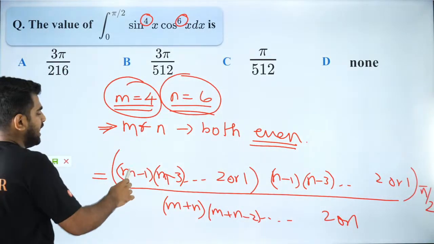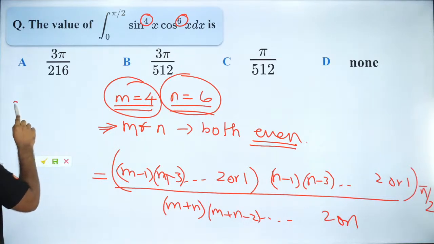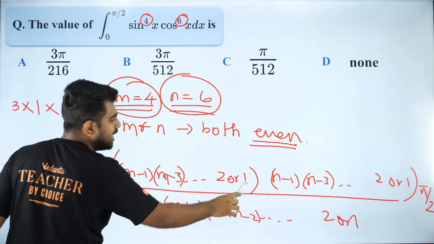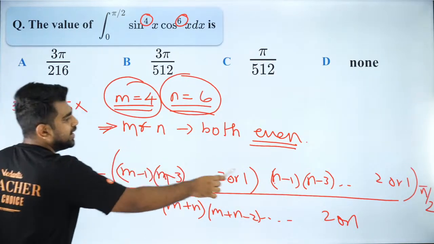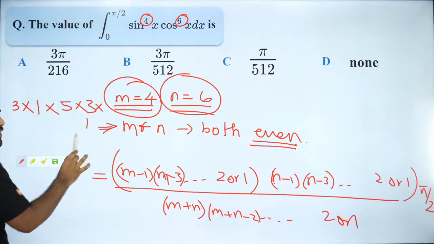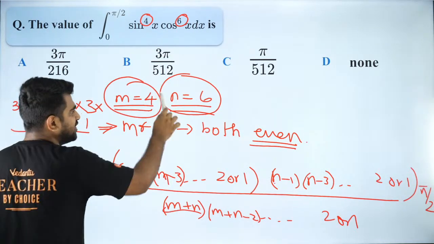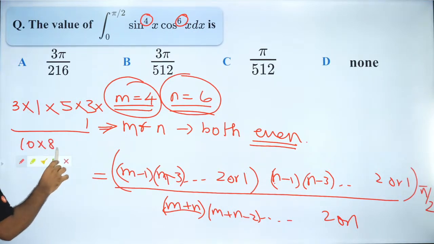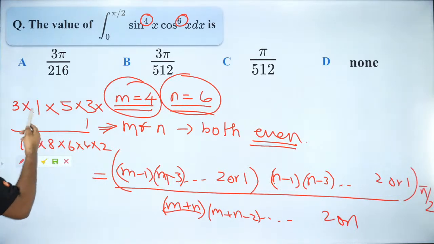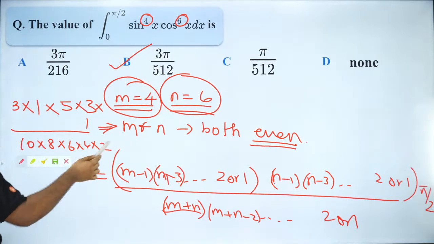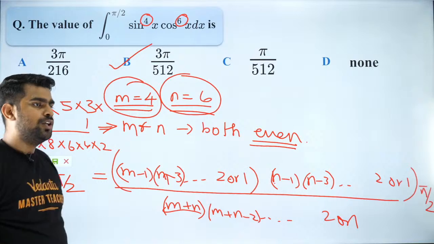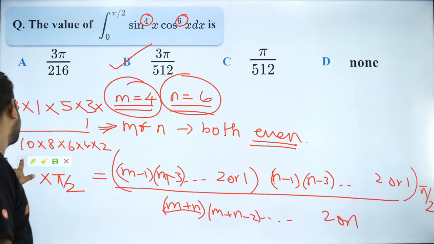So what is m? m minus 1 is 3, m minus 3 is 1. That's it, you stop there. Into n. n minus 1 is 5, n minus 3 is 3 and n minus 5 is 1. So I stop there because I reached 1. Divided by m plus n is 10. 10 into 8 into 6 into 4 into 2. You stop there. Now you cancel it and find it out. Into pi by 2, because there's a pi by 2 at the end. Got it? So that is how it works. I hope you guys are all clear with it.